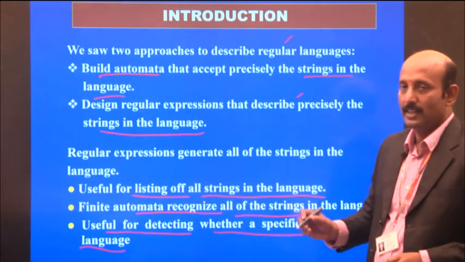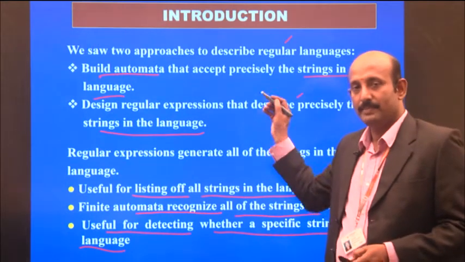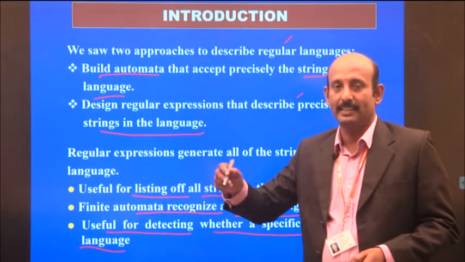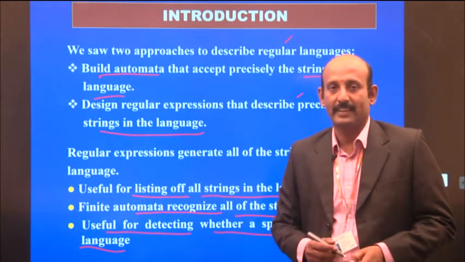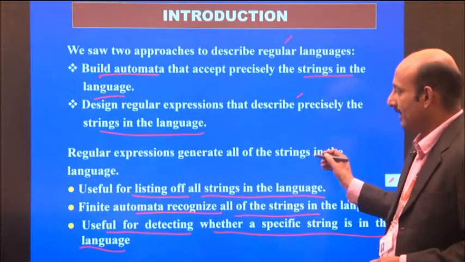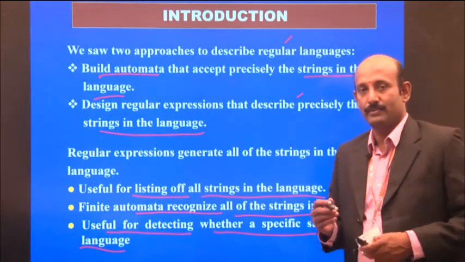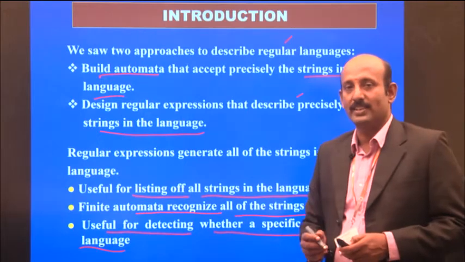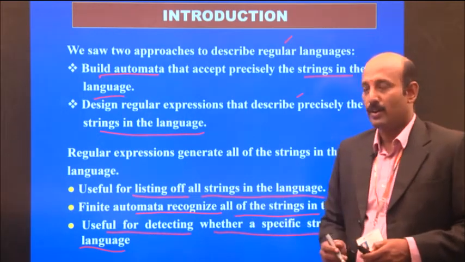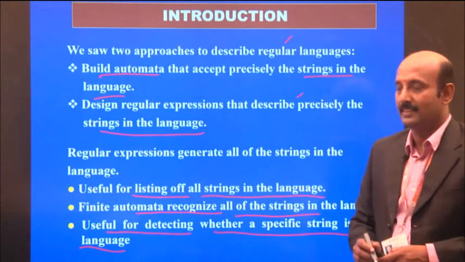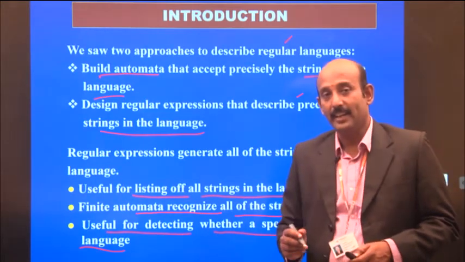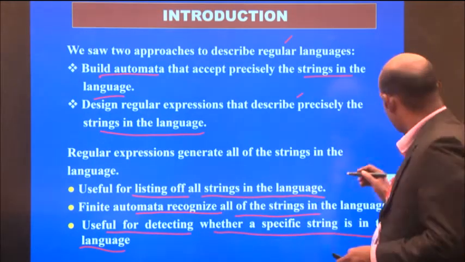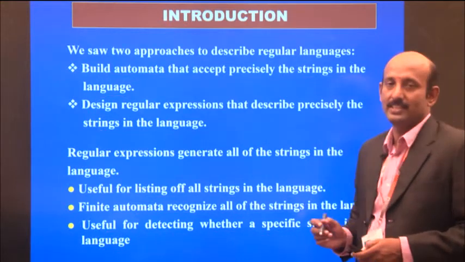Second, if a regular expression describes the strings in the language, it is also recognized by a finite automaton, then it is called a regular language. The regular expression generates all of the strings in that language, mainly useful for listing all the strings. And the automaton recognizes all the strings, useful for detecting whether a string is in that language or not. So this is a small introduction to what a regular language is.